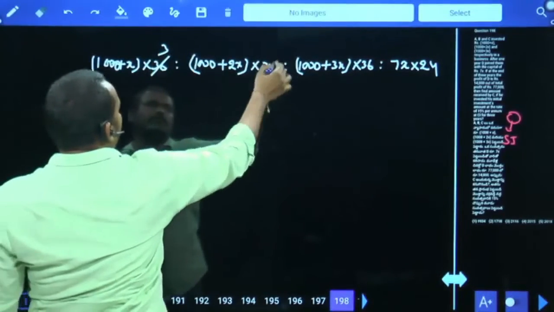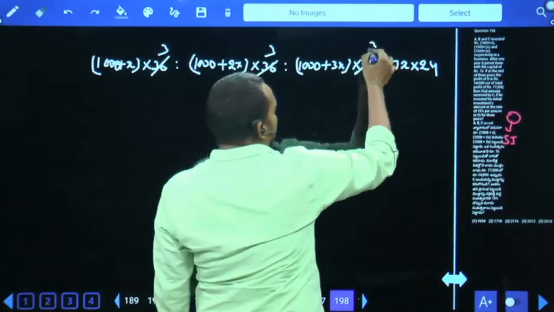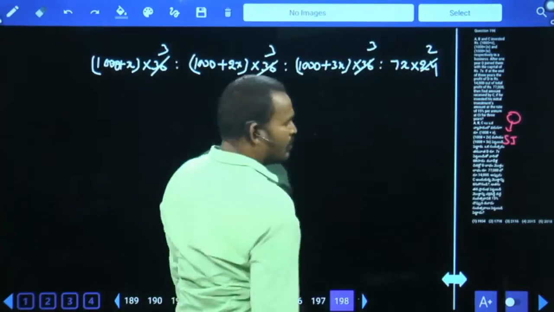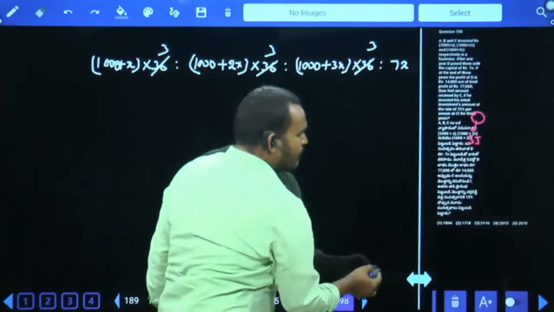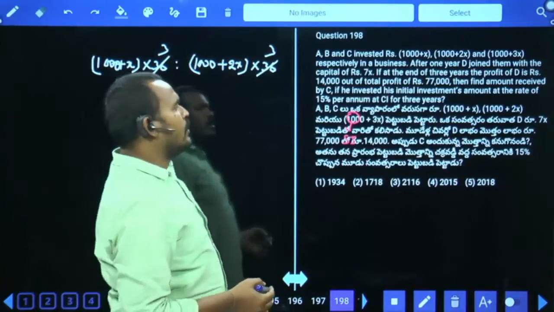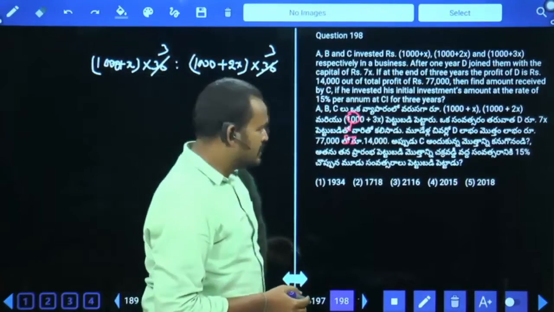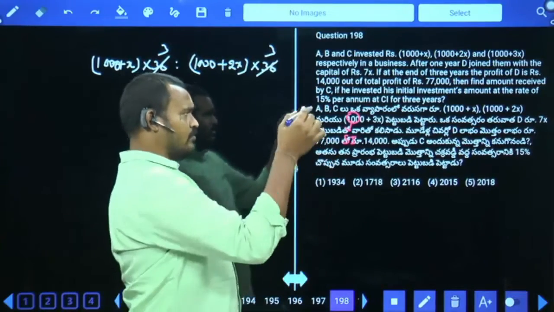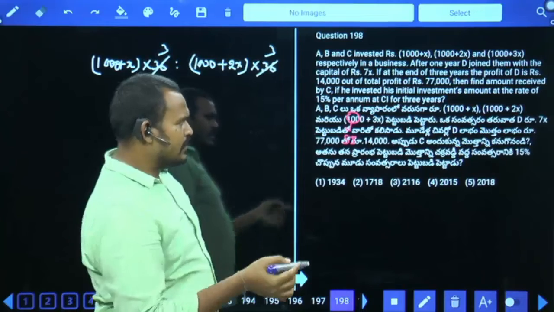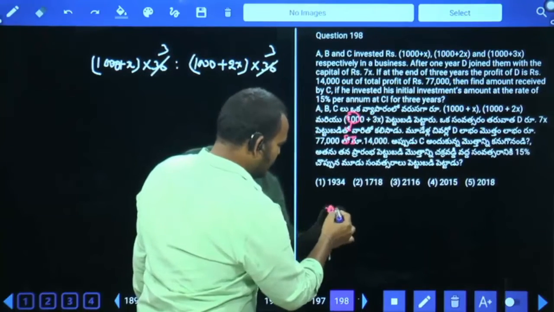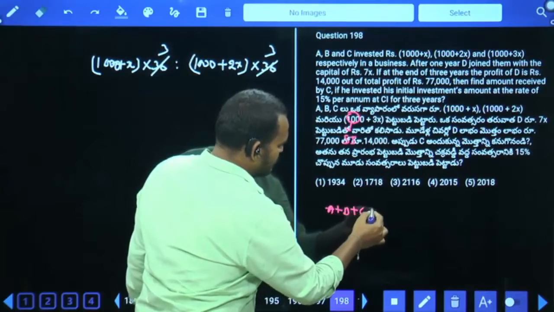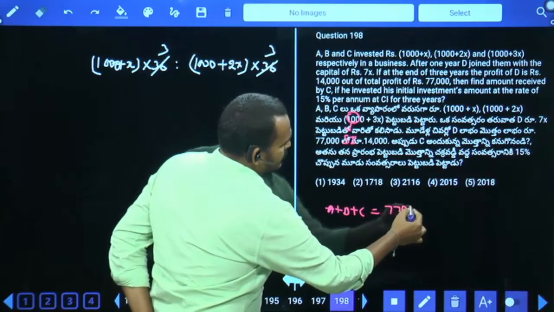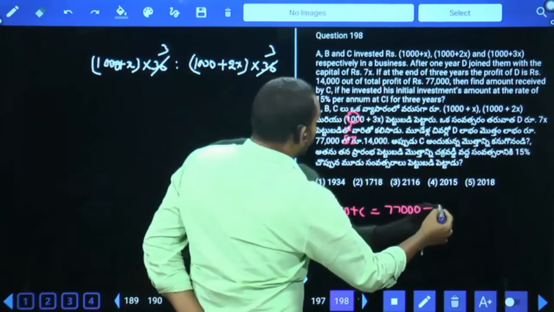Here 1, 2, 3 times, and here 1, 2 times or not? Okay, and one more: the total profit of the 4 persons is given as 77,000. In that, the profit of D is 14,000. Profit of D is 14,000 out of 77,000, so A plus B plus C profit equals 77,000 minus how much?